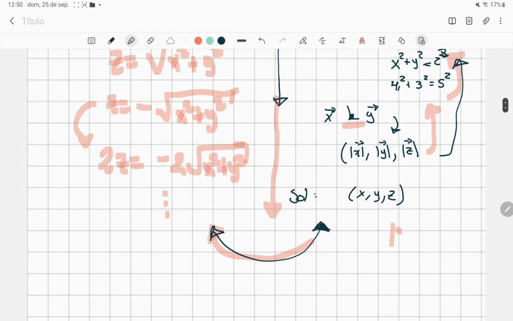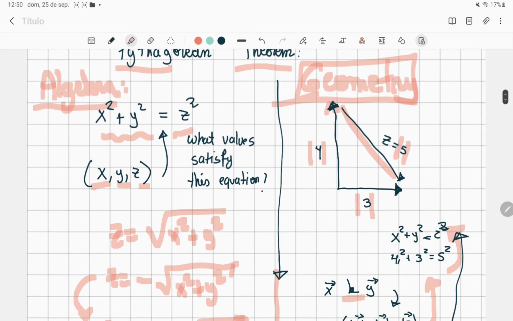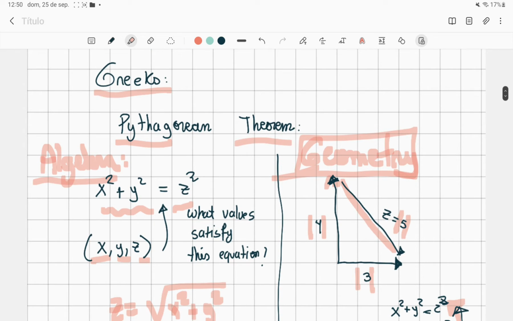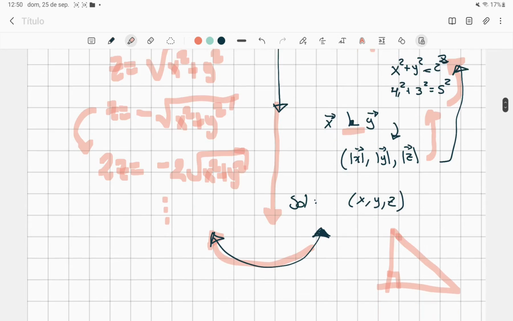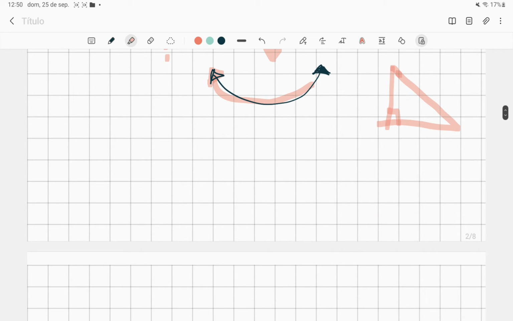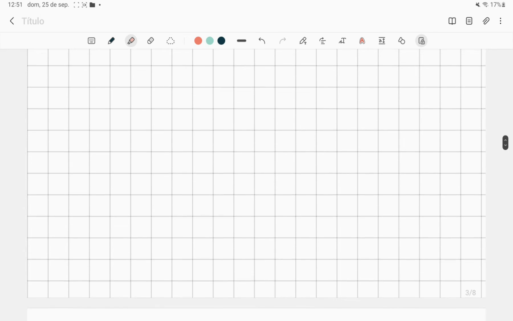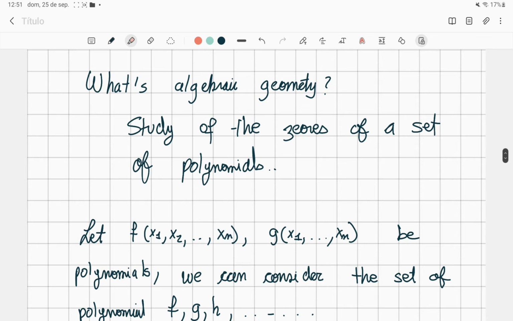With the help of geometry, we are looking at triangles, at the right triangles, and that's how algebraic geometry was born. Algebraic geometry was using the techniques of algebra and at the same time of geometry to find solutions for some mathematical problems. So, in other words, what's algebraic geometry? Algebraic geometry is the study of the zeros of a set of polynomials.